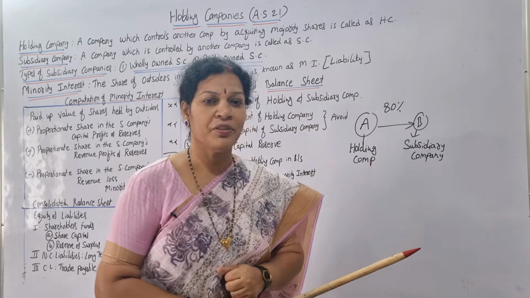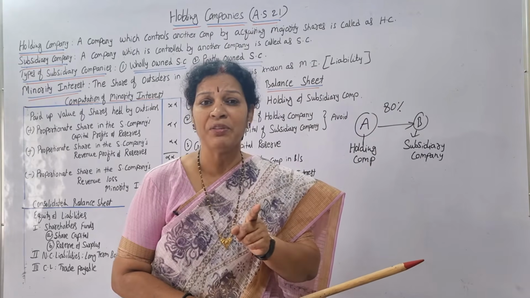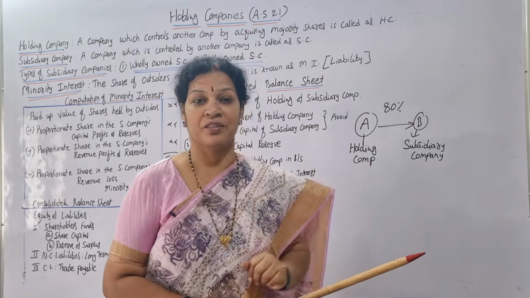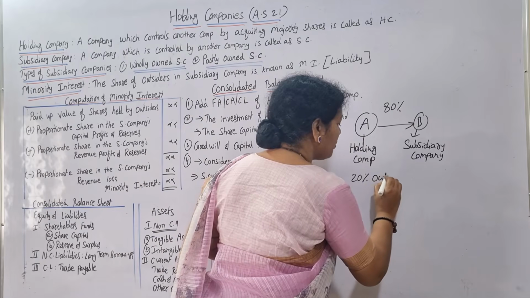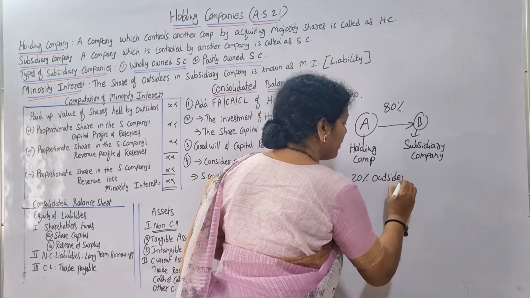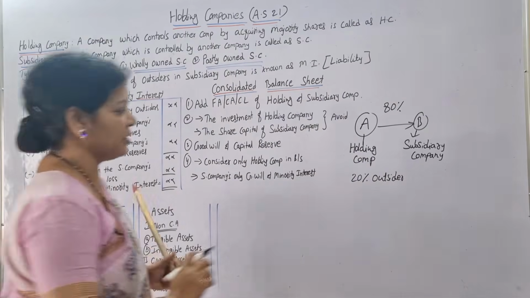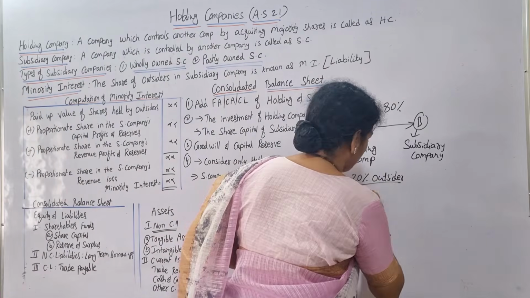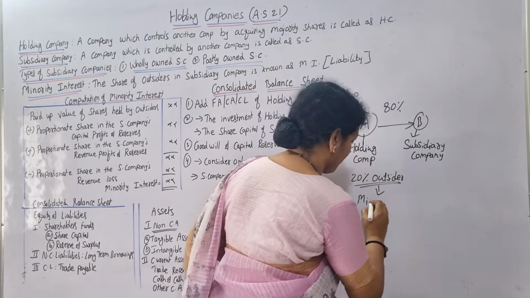Now how much is left? 20%. Who have invested this 20%? Outsiders. We call them minority. Here it is written minority interest. So 20% outsiders, we call them minority interest.